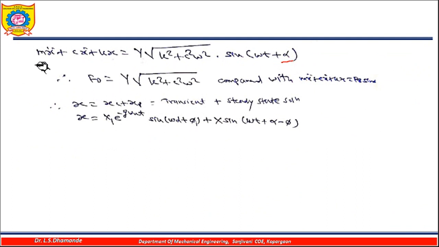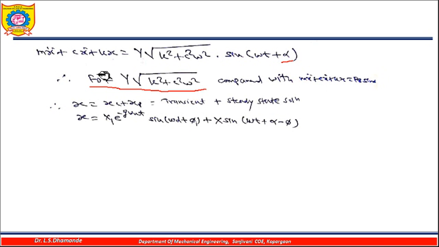Now here, if we again compare with the previous equation, the left hand side is the same. So generally we have f0 sine of omega t, like that was the case. So it means now f0 value is y into under root k square plus c square omega square.